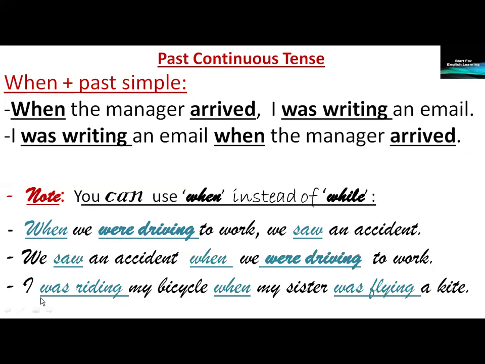Last example: I was riding my bicycle when my sister was flying a kite. Was riding and was flying, both actions were happening at the same time, exactly as when we use while. Okay?